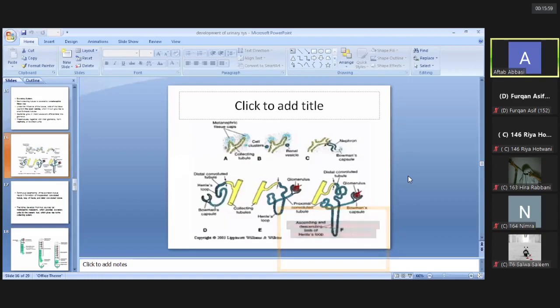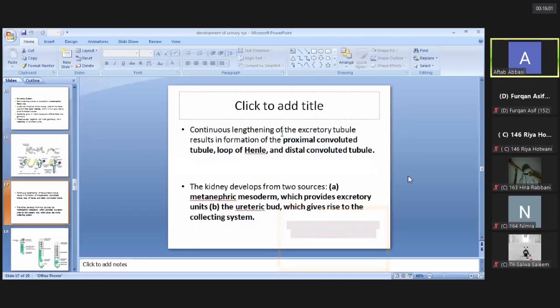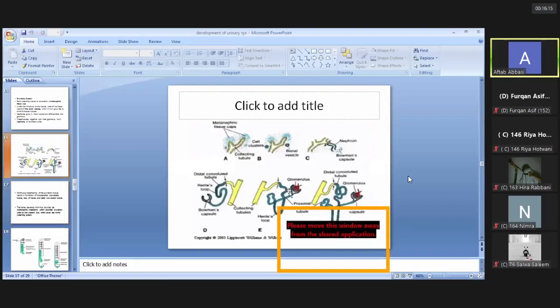At its second end, there is continuous lengthening of the excretory tubules, which will form the different parts of the tubules, and these are the proximal convoluted tubule, loop of Henle, and distal convoluted tubule. See in this figure. Here is the proximal convoluted tubule, loop of Henle, and distal convoluted tubule, the different parts of the excretory system.